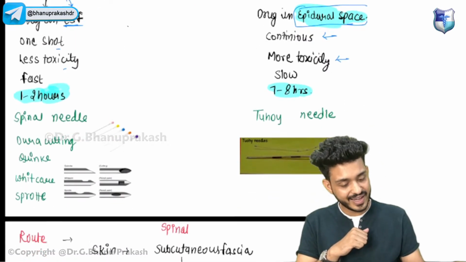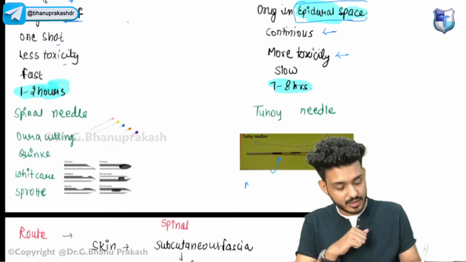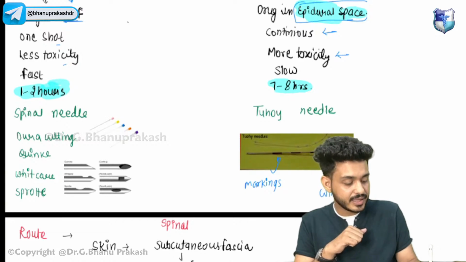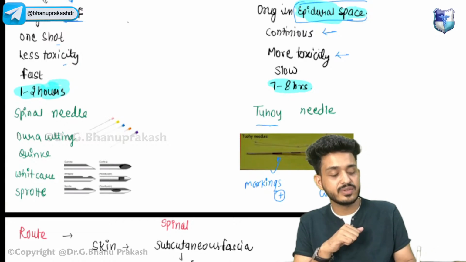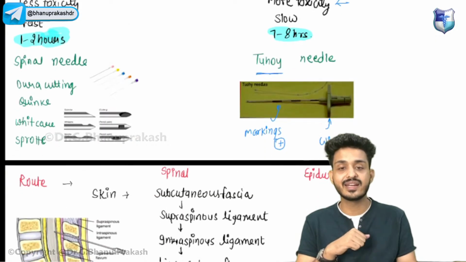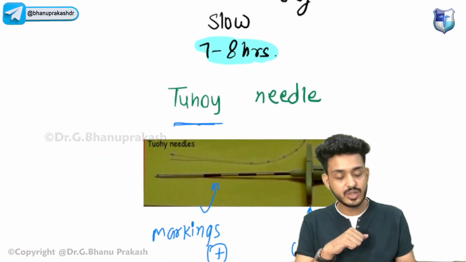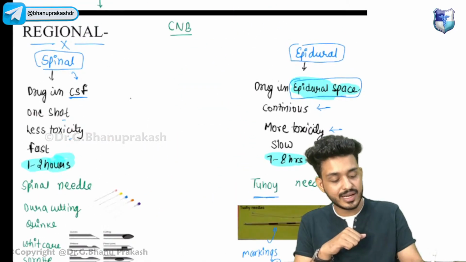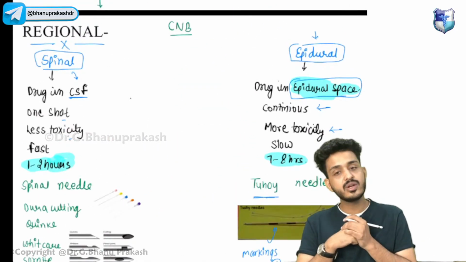If you are finding these types of marking, look here very carefully. If there is some kind of marking, if there are wings present, which needle is that? That is a 2He needle, guys. This is a 2He needle. And what are we using the 2He needle for? Epidural anesthesia.